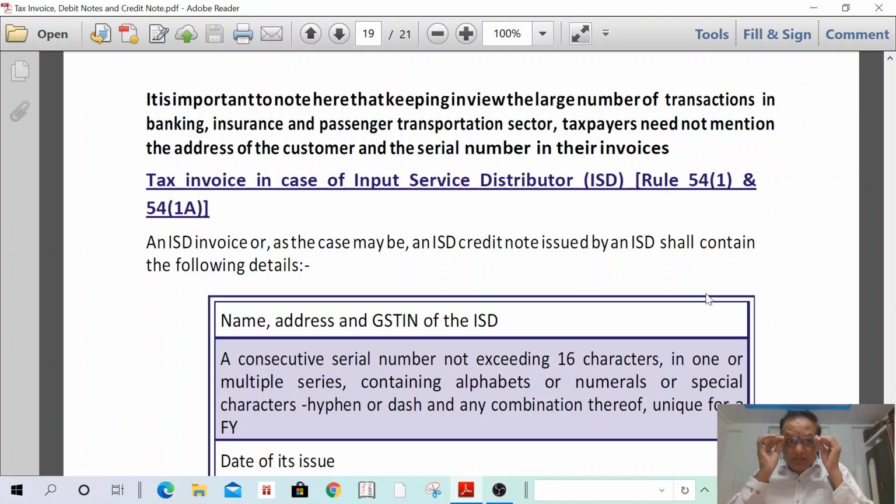Then I can read. Tax invoice in case of input service distributor. An ISD invoice, or as the case may be, an ISD credit note issued by the ISD, shall contain the following details.